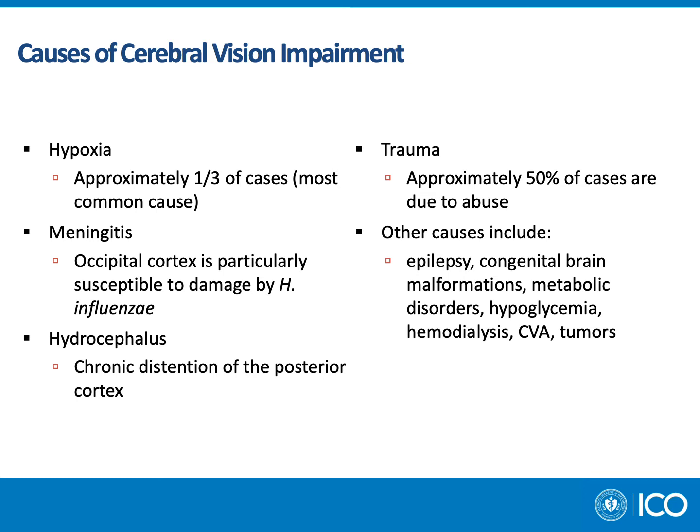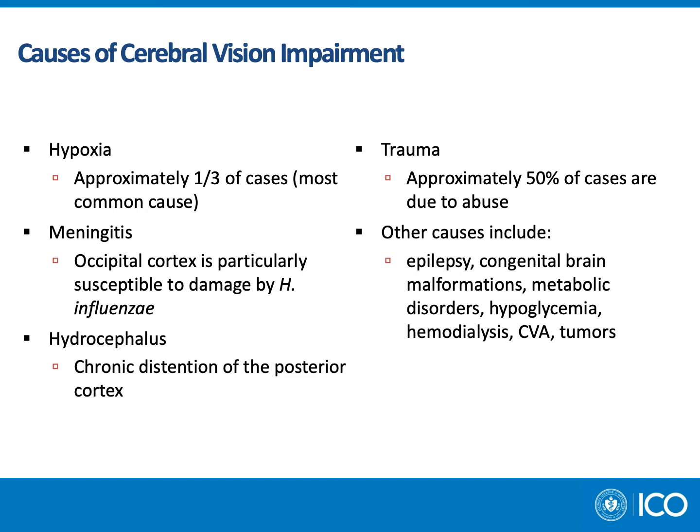So what are some common causes of cerebral vision impairment? Hypoxic ischemic brain injury accounts for about a third of all cases and is the most common cause of CVI. In full-term infants, this can result from infarction of the frontal and parietal occipital areas, and in preterm infants, this can result from periventricular leukomalacia, or PVL for short. Meningitis can cause damage to the occipital cortex, as it's particularly susceptible to damage by Haemophilus influenzae. Hydrocephalus can also cause CVI due to the chronic distension of the posterior cortex. Interestingly enough, shunt malfunction as well as rapid correction with shunts can bring about CVI as well.